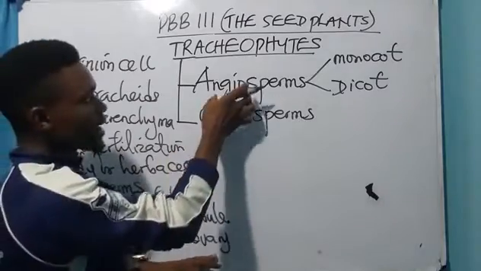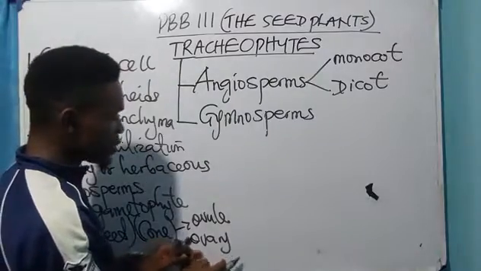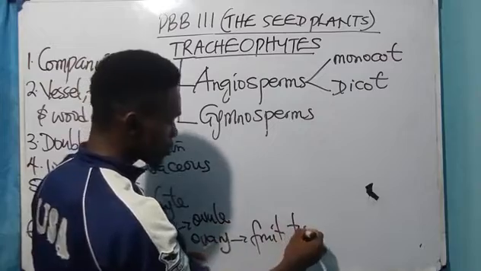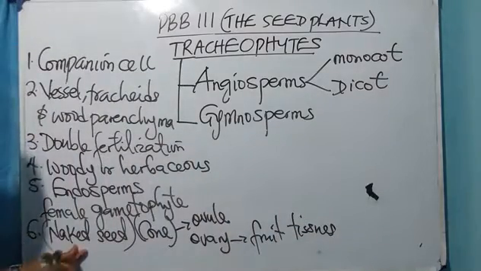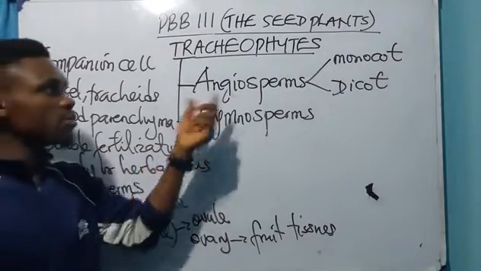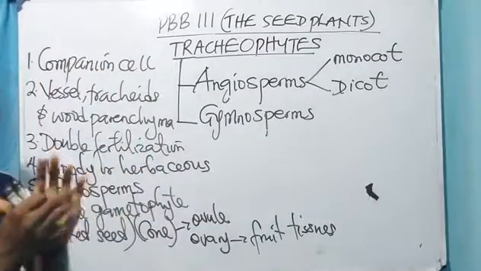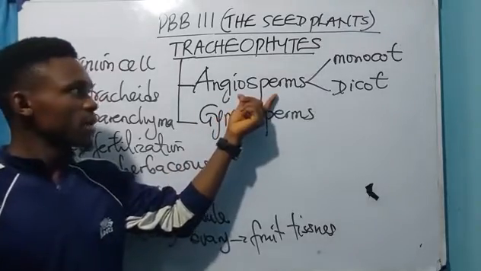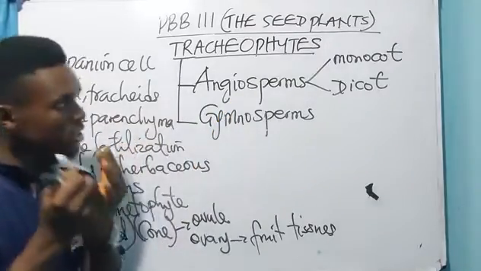But the seed produced by the angiosperms is enclosed inside the ovary, having fruit tissues. You can see now that the seed of the gymnosperms is naked, but the seed of the angiosperm is enclosed in the ovary. It is enclosed, it is not exposed. Take note of that, because angiosperms literally mean enclosed seed.